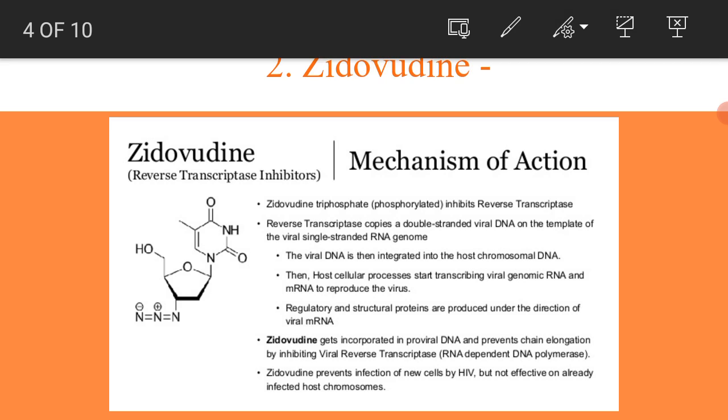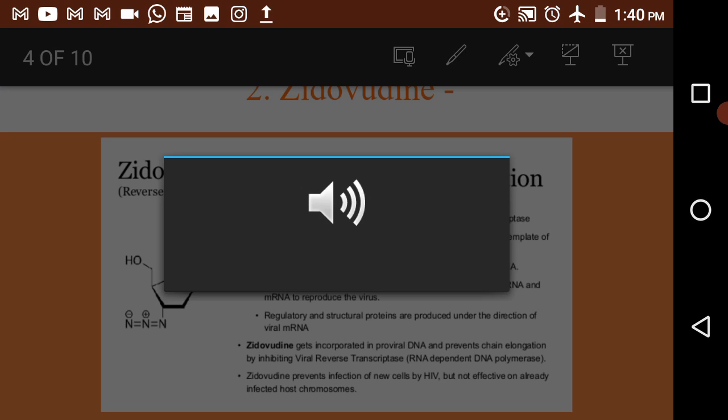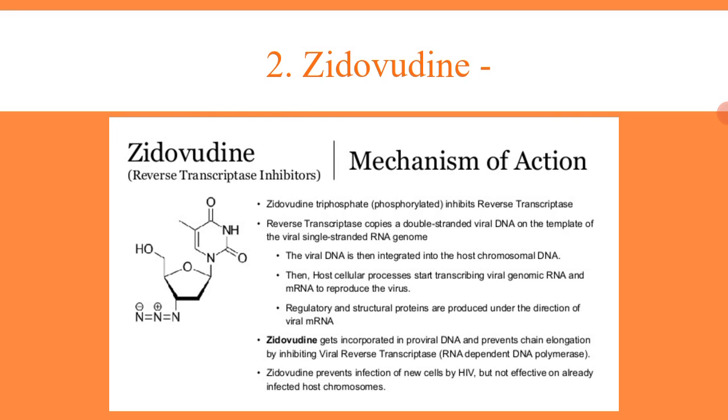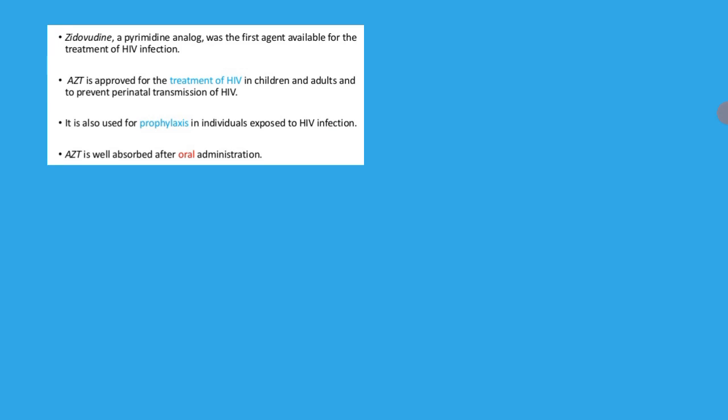This reverse transcriptase enzyme can also be called RNA-dependent DNA polymerase. Okay, then zidovudine is used to treat HIV. It is well absorbed if we administer this drug by the oral route.